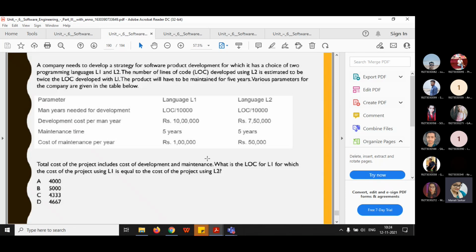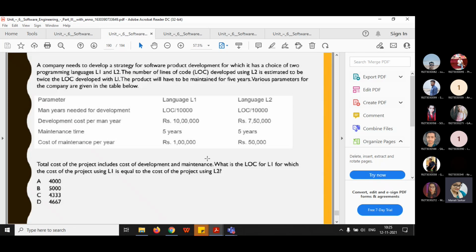Please try, because this is new. This kind of problem I have not done earlier, and for this you need to think something extra. Not only by doing the calculations will you get the answer, because here some tricks are given. So try, then just think how to solve it, then I will be discussing.